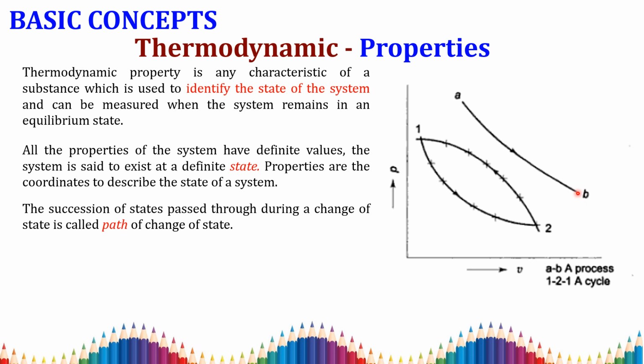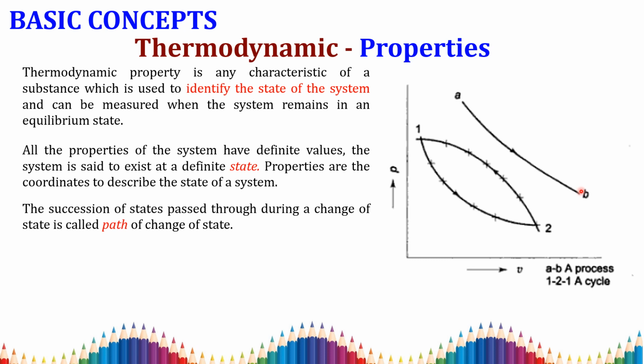This point is called the initial state. It moves to a second point, where the volume is reduced to, for example, 4.5, and the pressure is increased from 4 to 4.5. Consider another point where the volume is reduced to 1 and the pressure is increased to 10. Each and every point is called your state. In thermodynamics, properties are the coordinates that describe the state of a system.